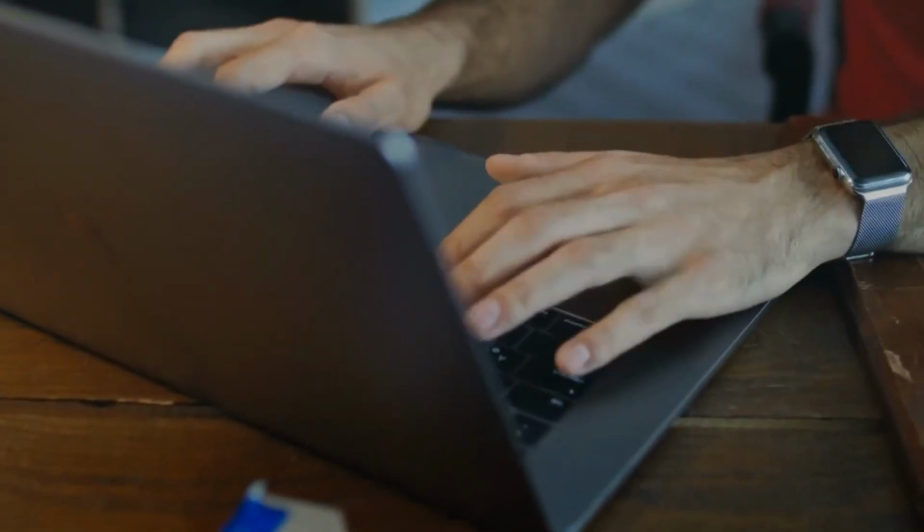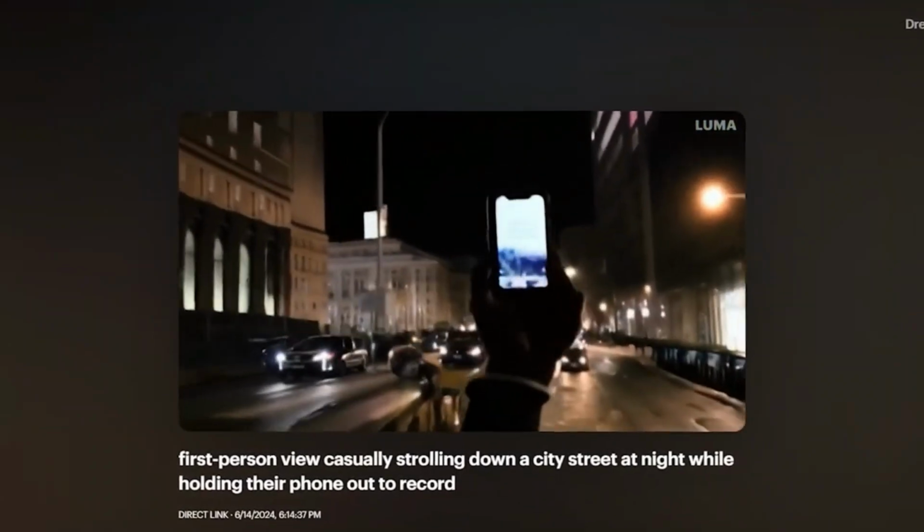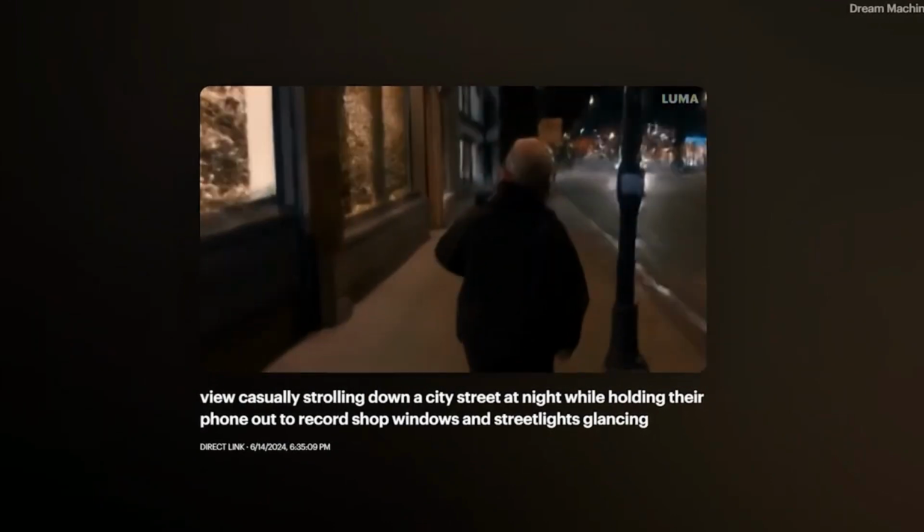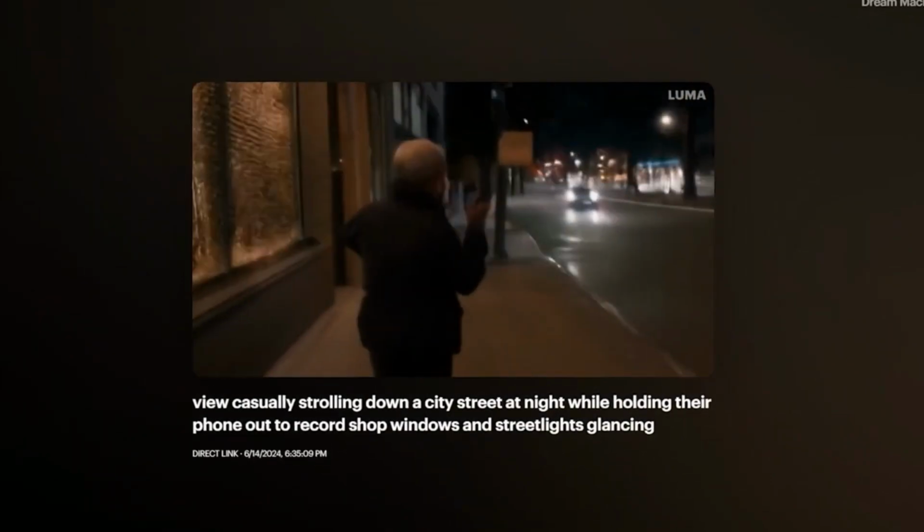Ryan also made it generate a video. Rather than just having a shaky first-person view, Dream Machine captured it from a third-person perspective, nailing details like the camera bobbing naturally as the person walked. Little touches like shop windows and streetlights glancing by in the background really sold the immersion.